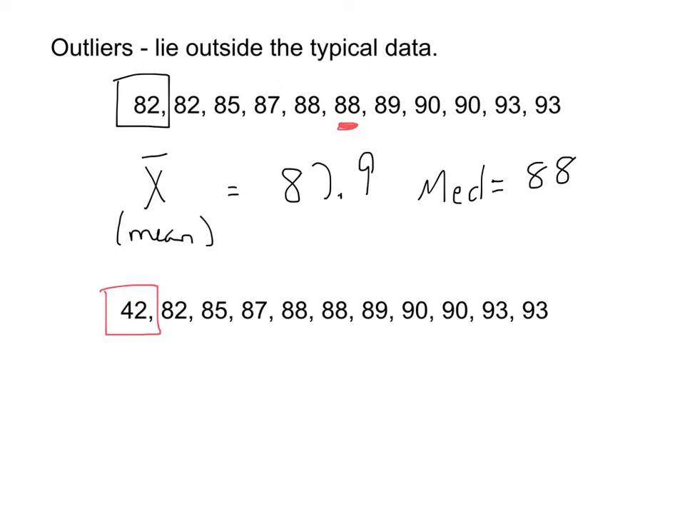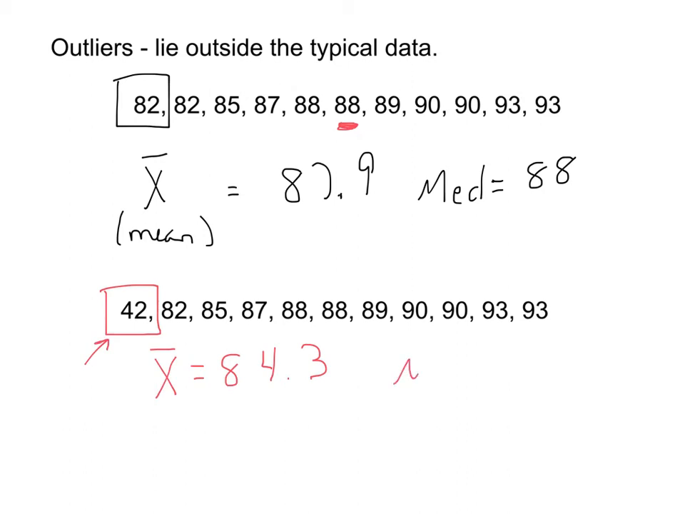I would consider 42 to be an outlier. It is not consistent with the rest of the data. What I want you to look at, though, is how it affects both the mean and the median. Because if I take my average now, my x bar will actually be equal to 84.3 to the nearest tenth. You can see that my average has dropped because of this drastic number here.